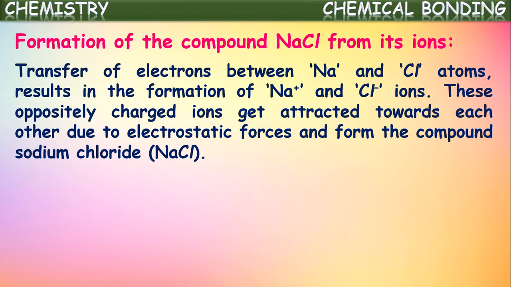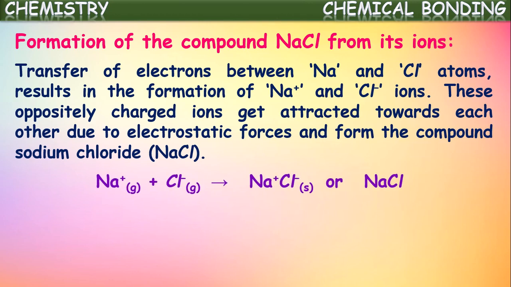These oppositely charged ions get attracted towards each other due to the electrostatic forces and form the compound called sodium chloride. Because of the electrostatic force of attraction between these two, they come close to each other and combine together to form sodium chloride compound.